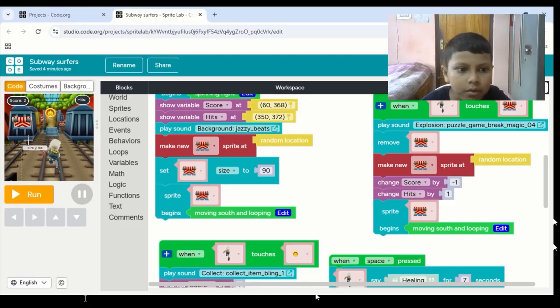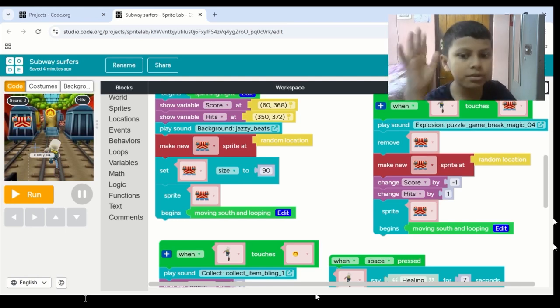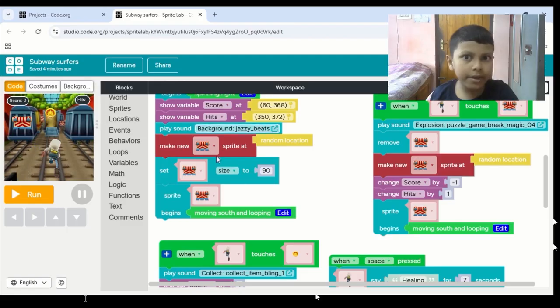So we want it to actually come in a random location, because if it goes from the right side, it will keep going from the right side, and we will always avoid it, right? So it should come in random locations, so the left right key is useful. So this is important.